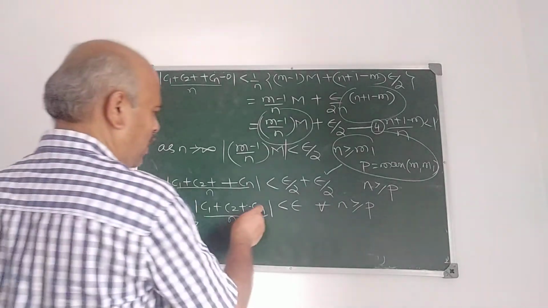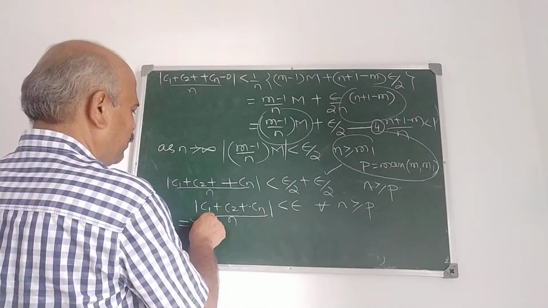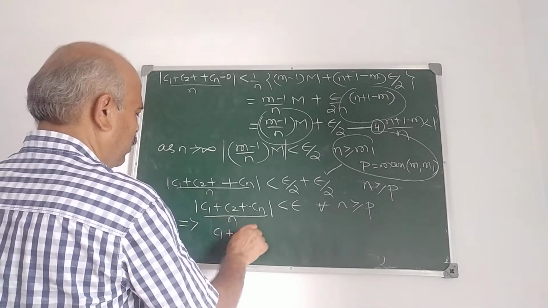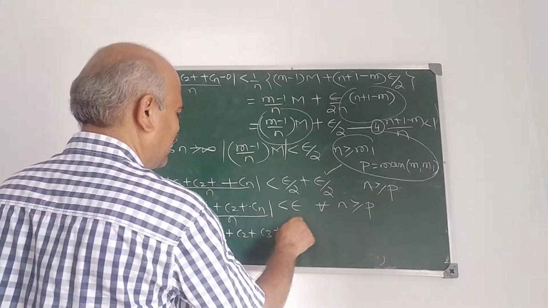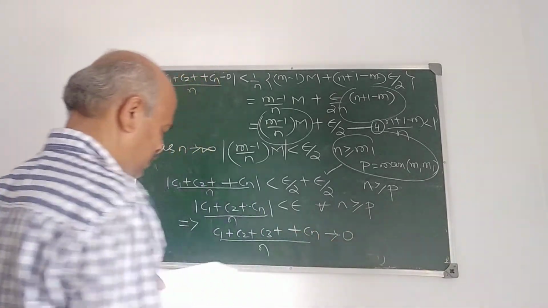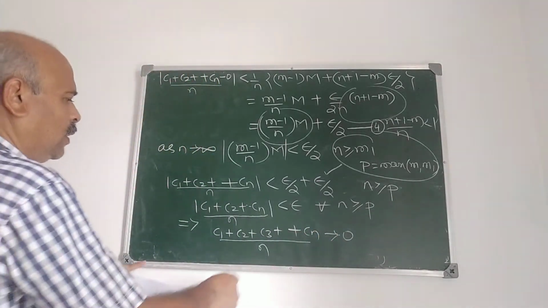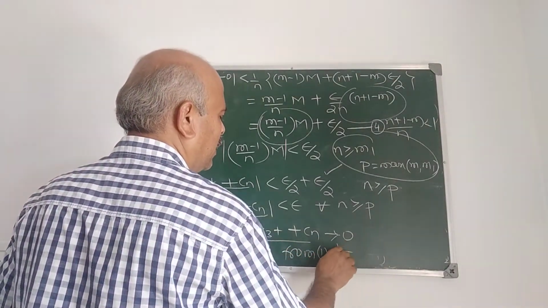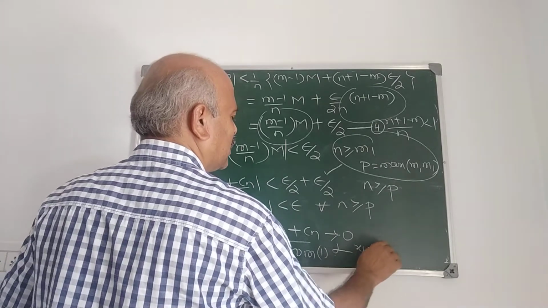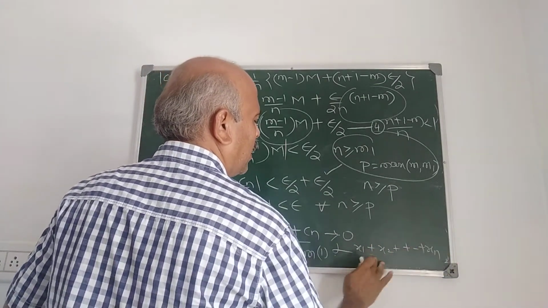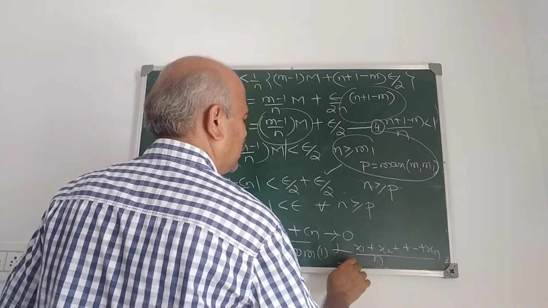This implies mod of C1 plus C2 plus C3 plus etc. plus Cn upon n tends to 0. So from 1, limit of x1 plus x2 plus etc. plus xn upon n is also L.